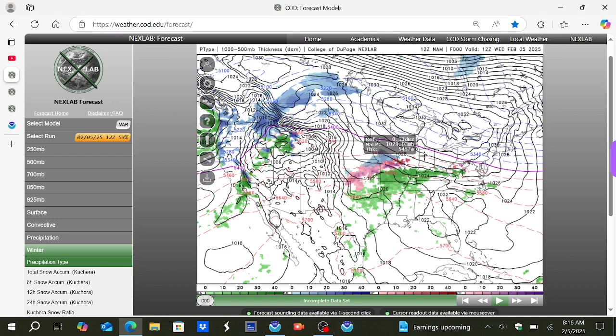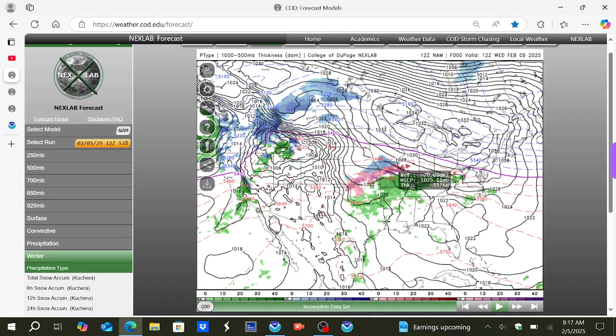So, an ice storm is about to occur across the Ohio Valley into portions of the Northeast, and timing out the storm with the 12Z run of the North American model. We're already seeing some freezing rain across portions of Oklahoma, Kansas into northern Missouri this morning around 8 a.m.